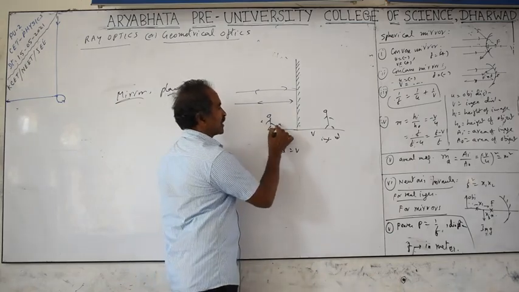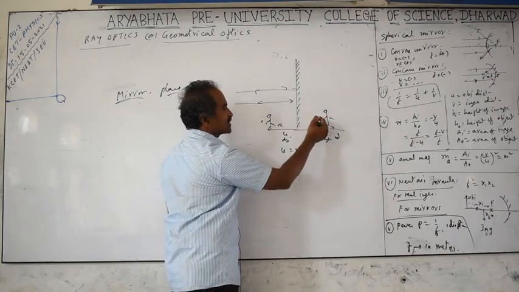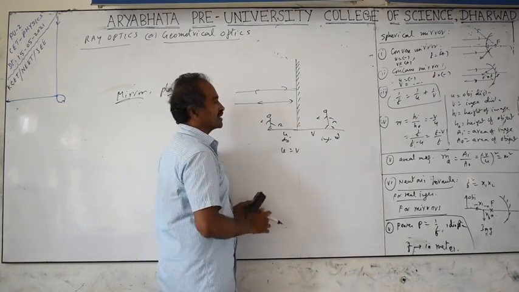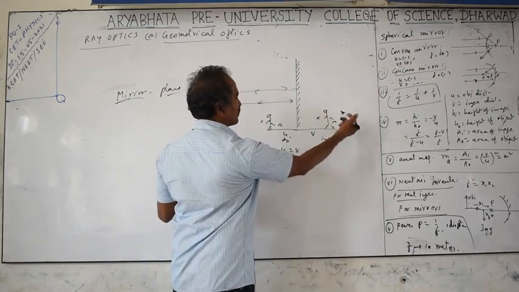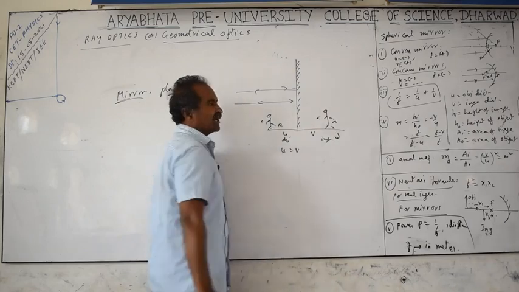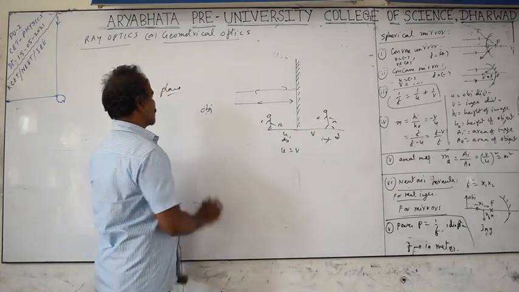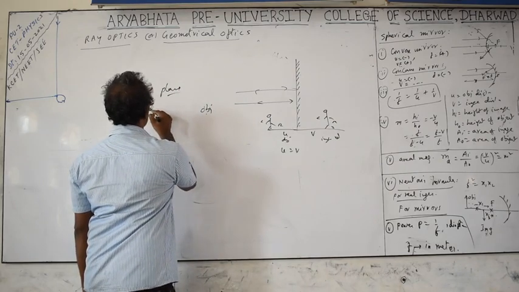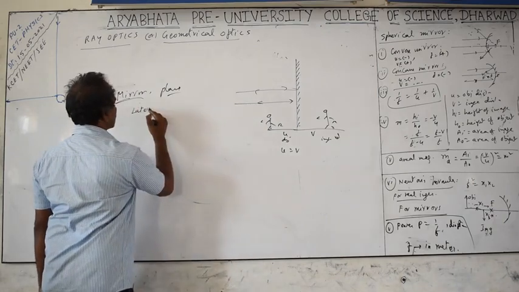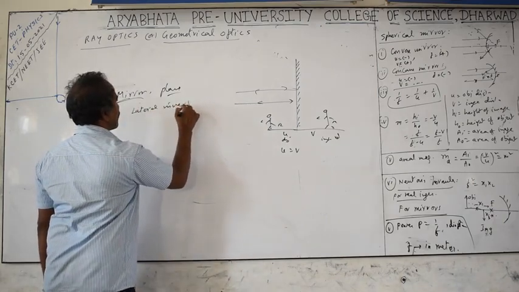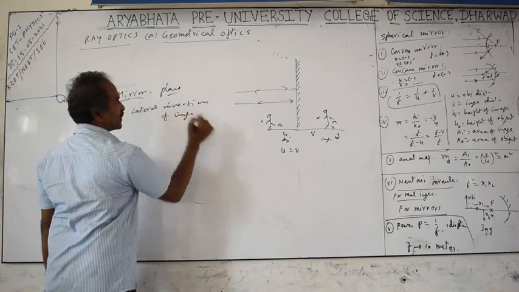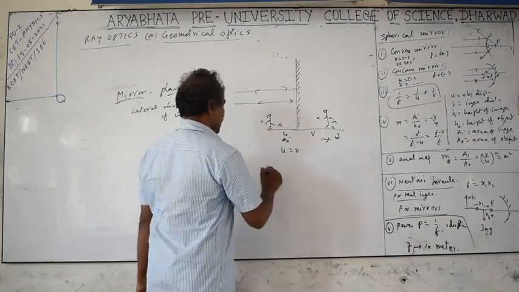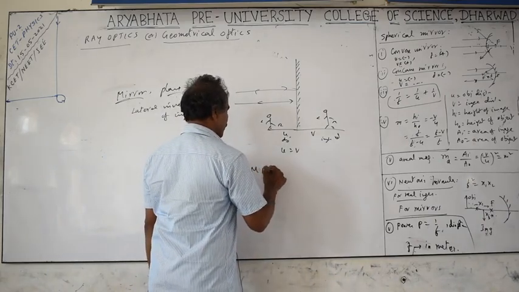And left, right. This is for the image. What you are seeing, your left side is on the left, right side is on the right. So if you move to the left, the image also moves to the left side only. But with respect to the image, if you check from the opposite side, this becomes right. So if you move left, that becomes equal to right. It is called lateral inversion. For mirrors, lateral inversion of the image takes place. Left becomes equal to right. That is why on the ambulance it is written in reverse.